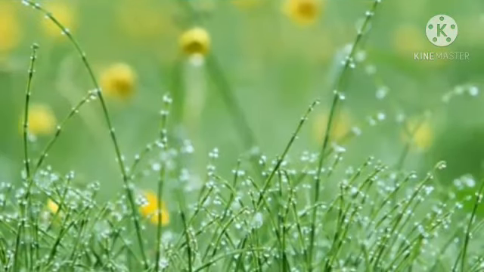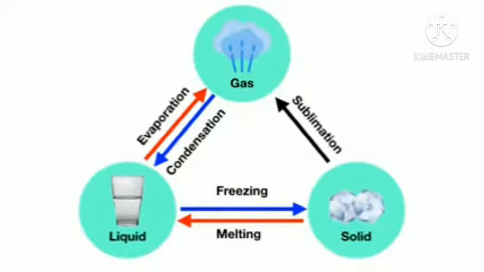You might have seen mist in the morning time. So what is the water droplets present on the garden? The gaseous state of water, evaporated water, is condensed and formed as a liquid. This process we call the condensation process.